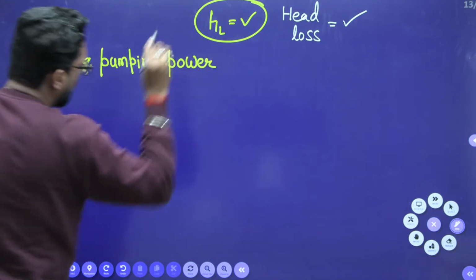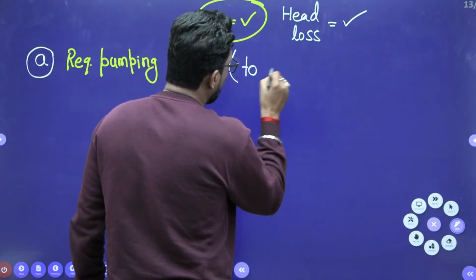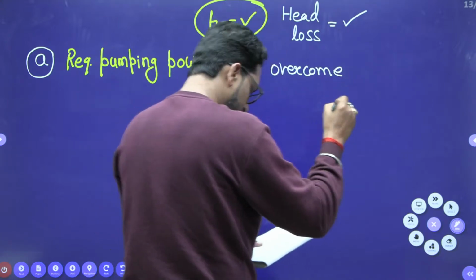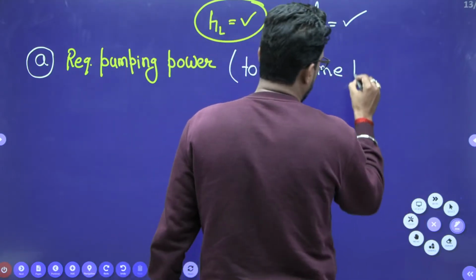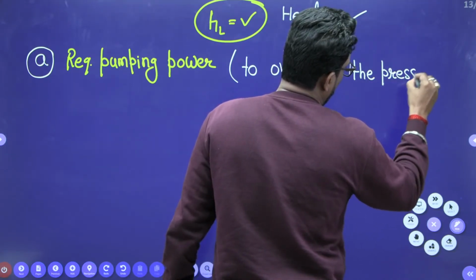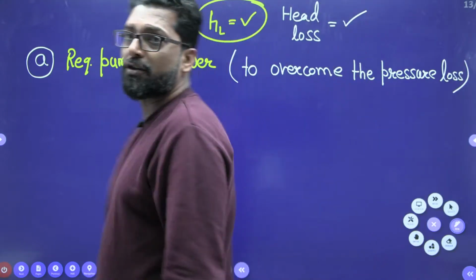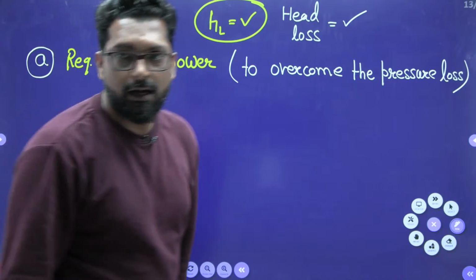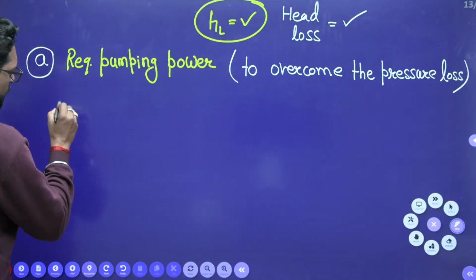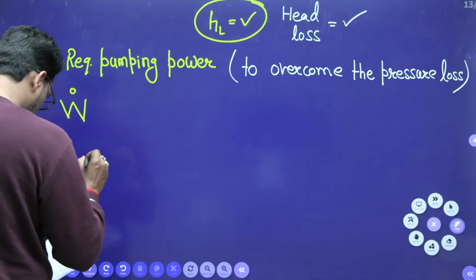Required pumping power. And why do we require pumping power? To overcome the pressure loss. This pressure loss to overcome, we require the pumping power. Very important, this is the power, so energy per unit second, joule per second. So this is W dot pump.